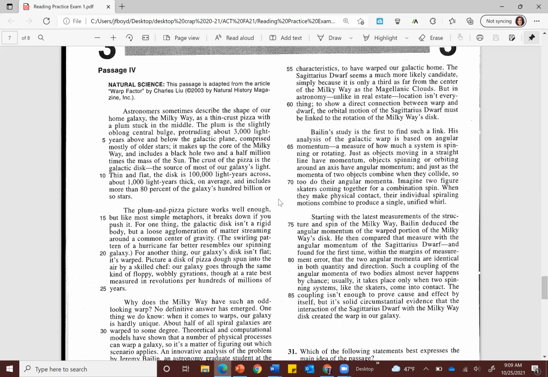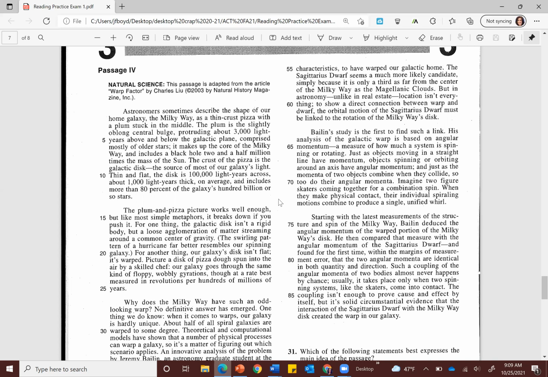The plum is the slightly oblong central bulge, protruding about 3,000 light years above and below the galactic plane, comprised mostly of older stars. It makes up the core of the Milky Way and includes a black hole 2.5 million times the mass of the sun. The crust of the pizza is the galactic disk, the source of most of our galaxy's light. Thin and flat, the disk is 100,000 light years across, about 1,000 light years thick on average, and includes more than 80% of the galaxy's 100 billion or so stars.